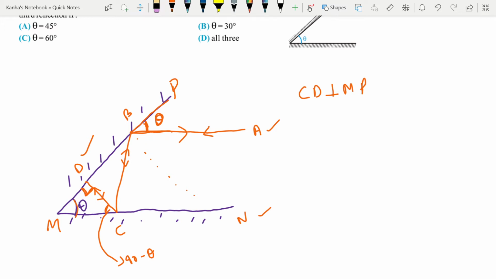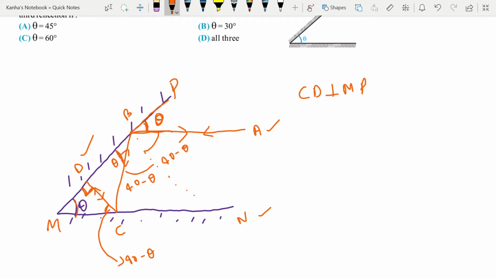Okay, because the entire angle, this entire thing should be theta. So this is 90 minus theta. Similarly, angle I is equal to angle R. So this will also be 90 minus theta. Okay, 90 minus theta. And what will this angle be then? This angle will be again theta.